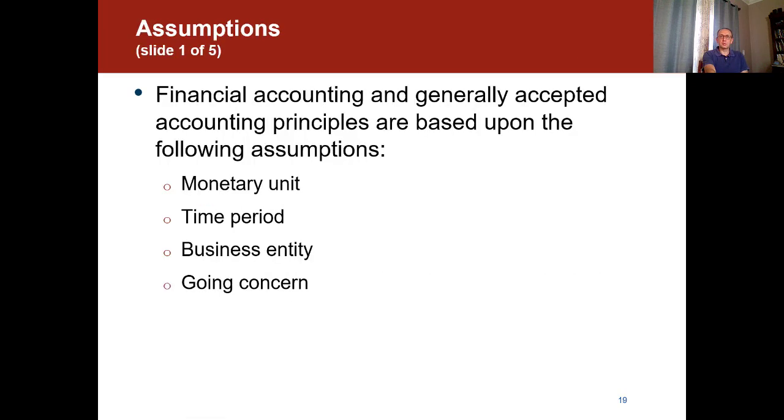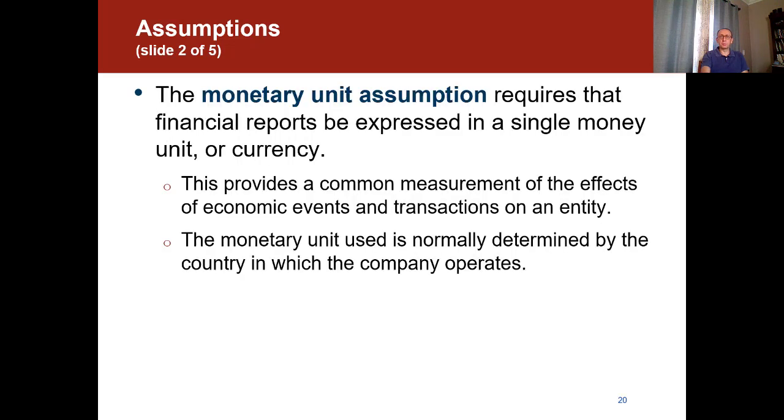Now let's talk about the assumptions that are there for financial accounting. So financial accounting and GAAP are based upon the following assumptions. We have four assumptions that we need to learn. We have the monetary unit, time period, business entity, and going concern. So let's start with the monetary unit assumption.